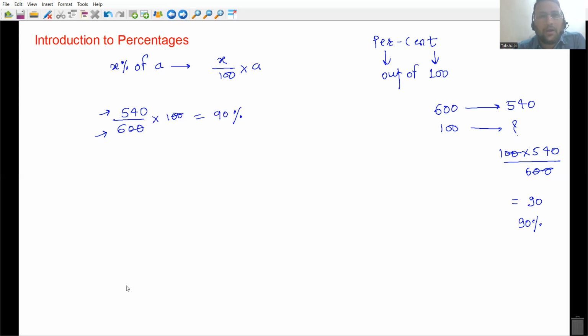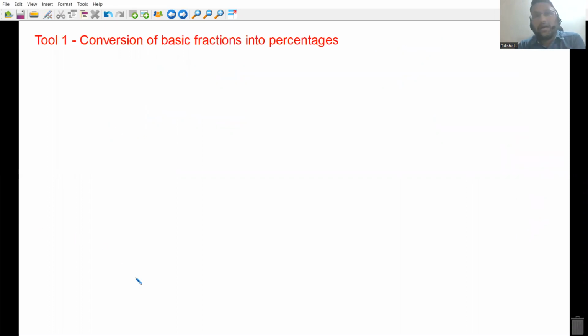Okay. There are a few important concepts over here. So before we start with word problems and all, we'll do those. Okay, and let's divide those concepts into various tools. Majorly, there are 10 tools. So let's have a look at the first tool, everyone. The first tool is conversion of basic fractions into percentages. Okay, so let's have a look at what exactly I mean here.